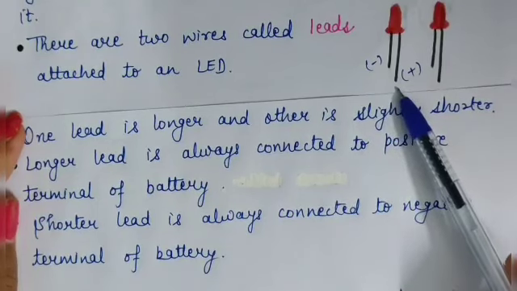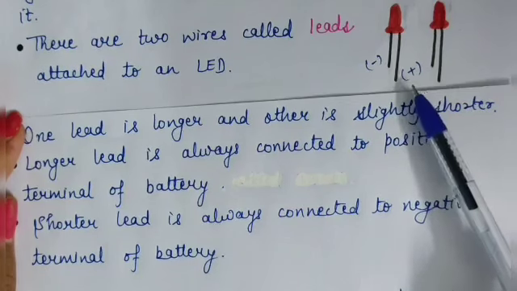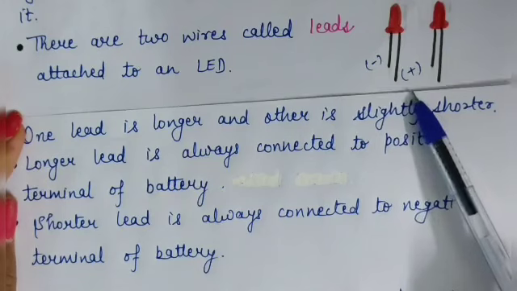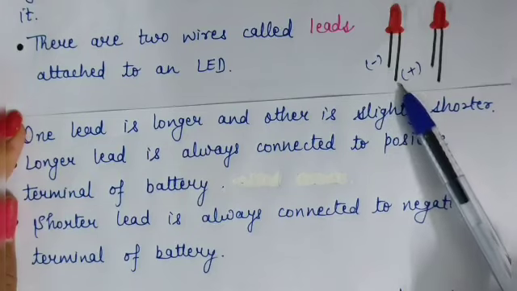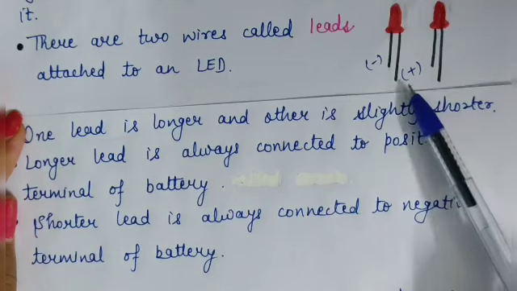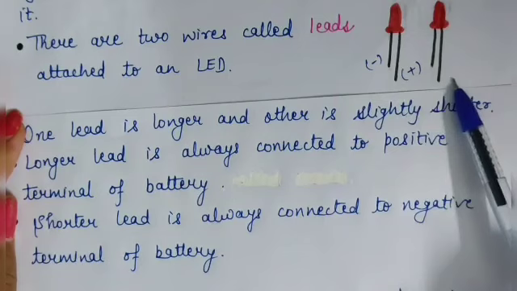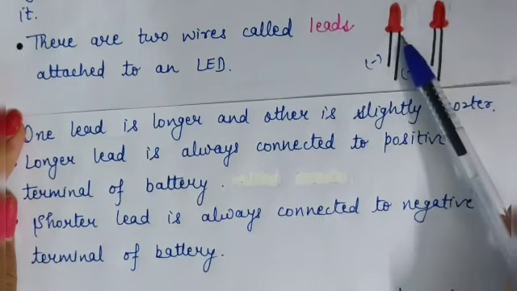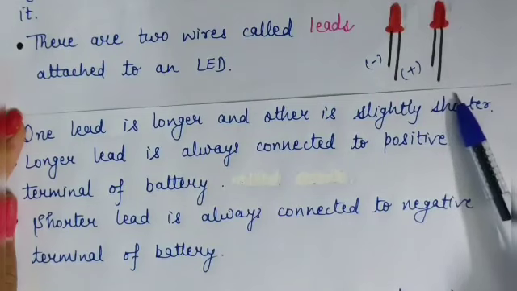This longer lead is always connected to the positive terminal of the battery and this shorter lead is always connected to the negative terminal of the battery. LED is also available in different colors, like red, green and yellow.